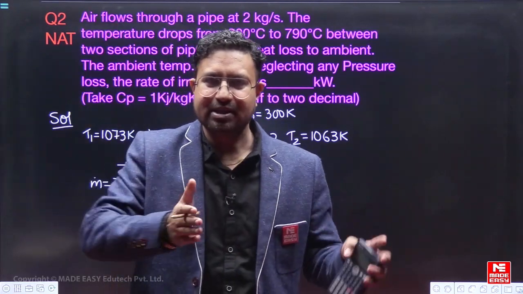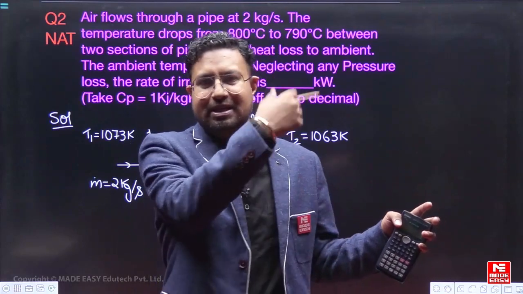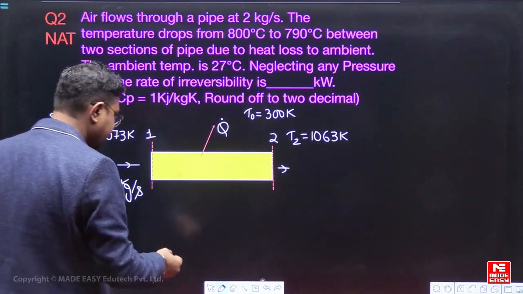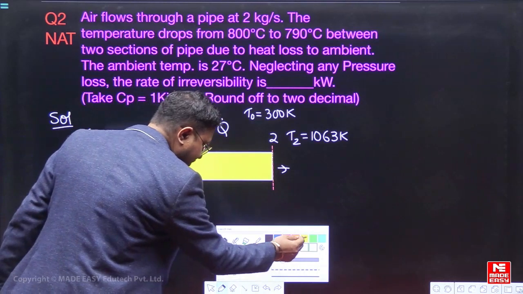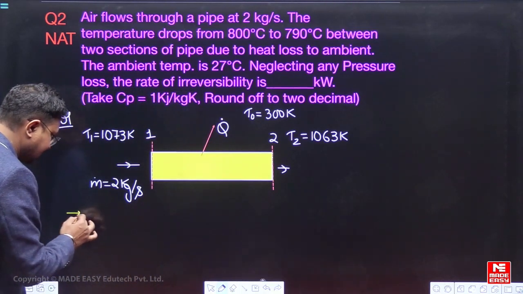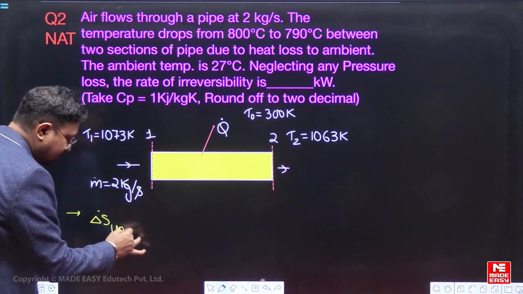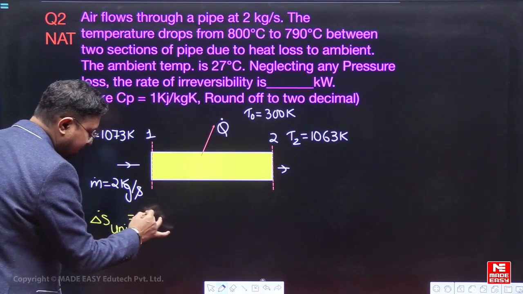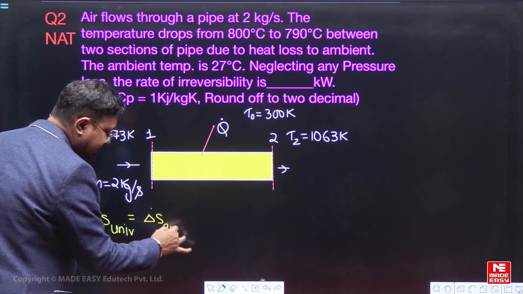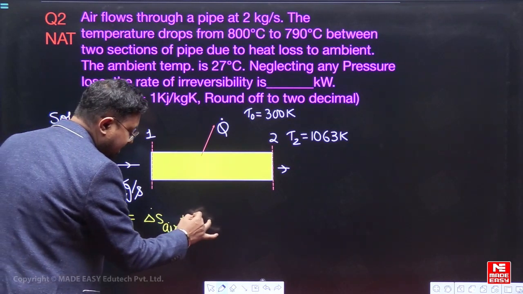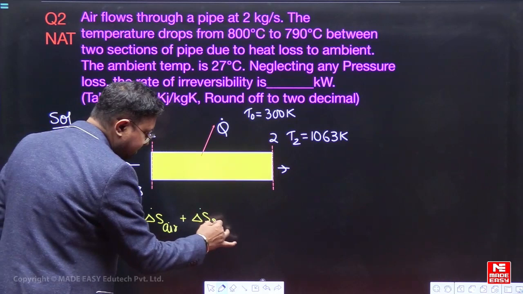So there are two things, the air flowing through the pipe and the surroundings. So I can start calculating from here. I'll say the rate of change of entropy of the universe will be equal to the rate of change of entropy of the air that is flowing through the pipe plus the rate of change of entropy of the surrounding.